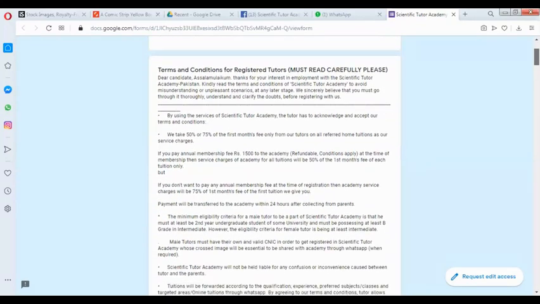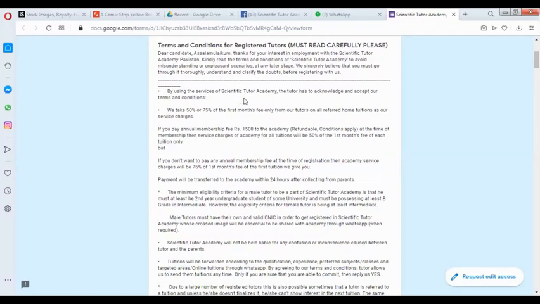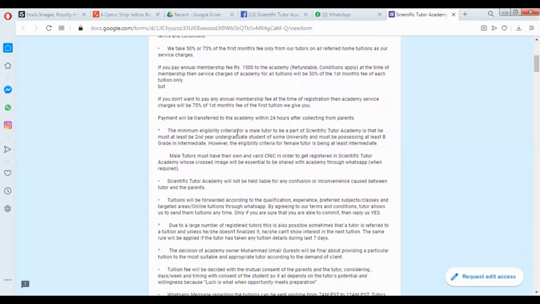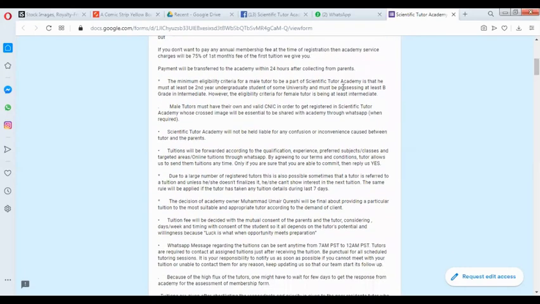These are the terms and conditions if you want to get registered in my academy. You will have to pay either 50% or 75% of the first month's fee. If you pay me the registration fee of 1500 rupees at the time of registration, then you will have to pay 50% of the first month's fee. But if you don't want to pay me anything and you just want to get registered free and then pay me after getting the tuition, then in that case you will have to pay 75% of the first month's fee to me. Payment should be transferred within 24 hours.